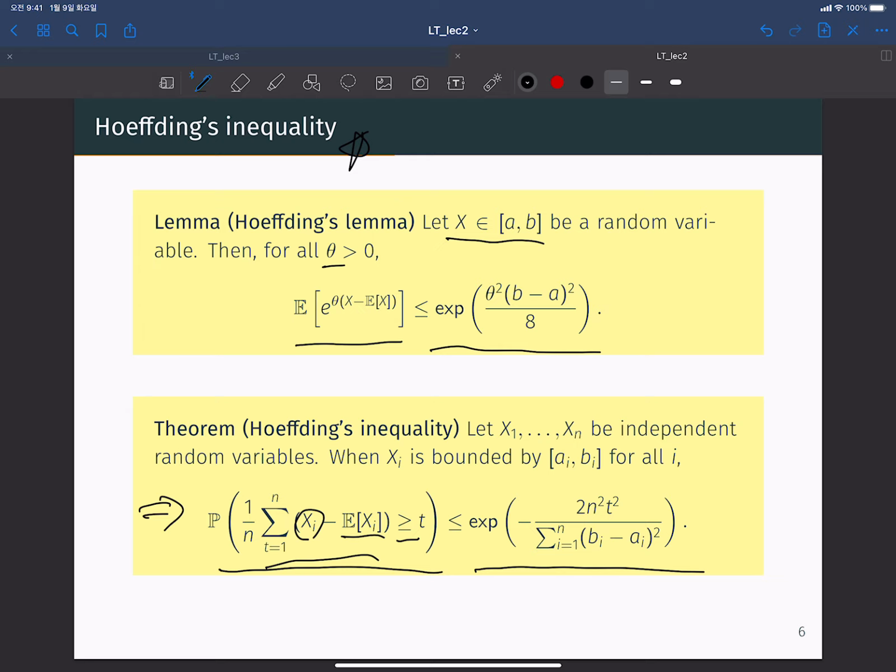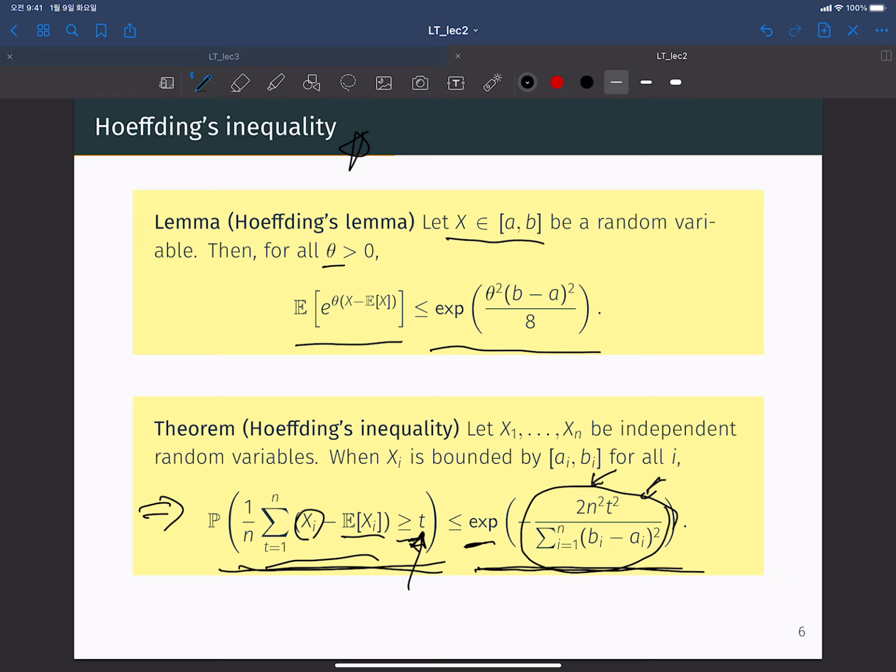So this is a very nice result because as n grows, the value inside the exponential function very rapidly goes to negative infinity, which means this probability converges to 0 very fast with respect to the number of samples n and the error t.